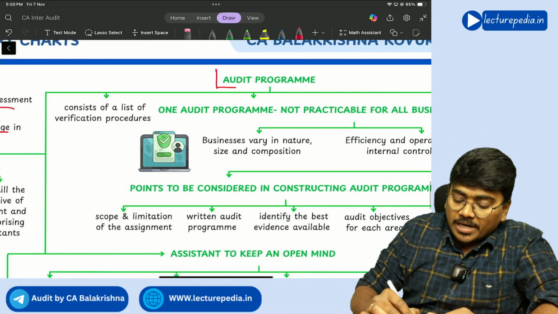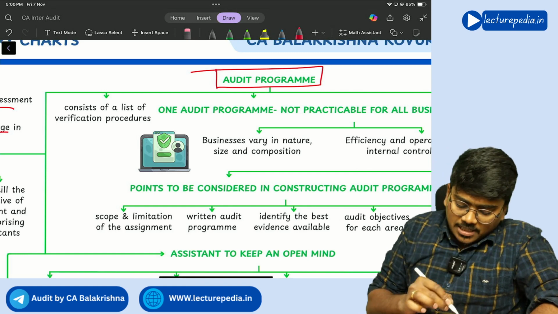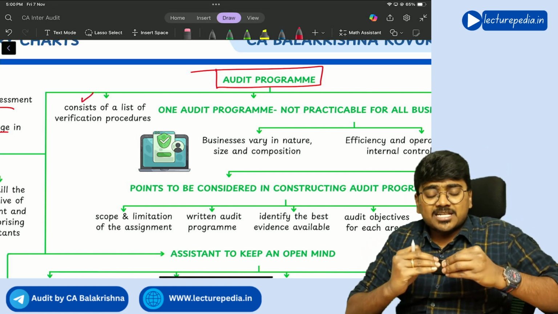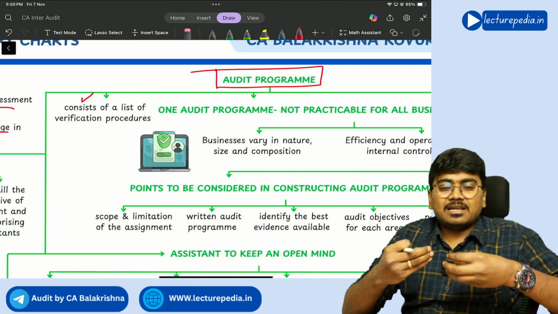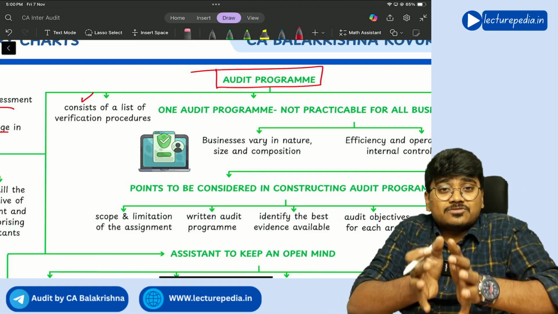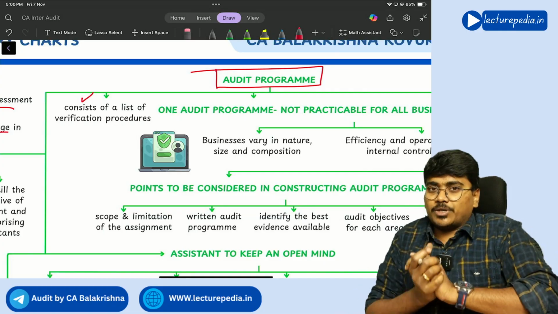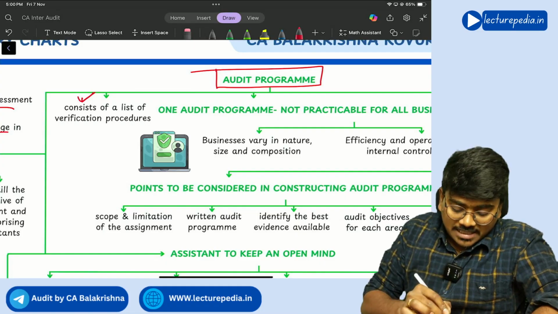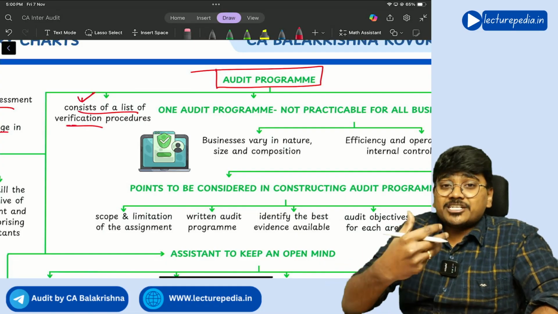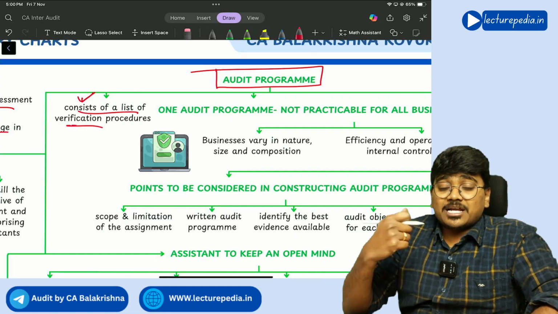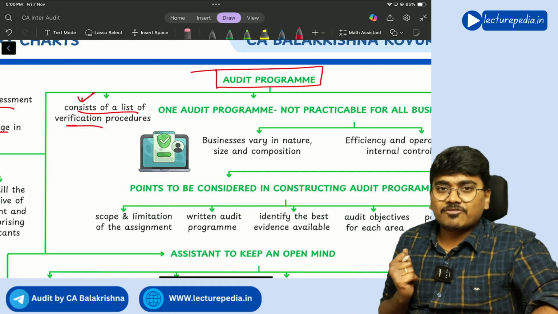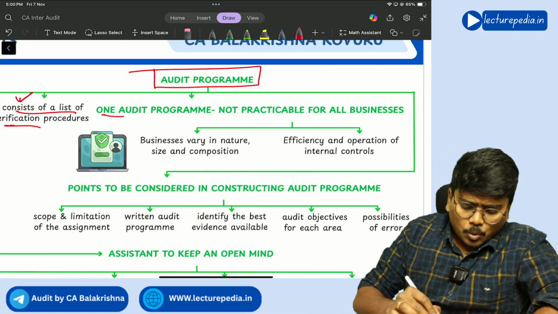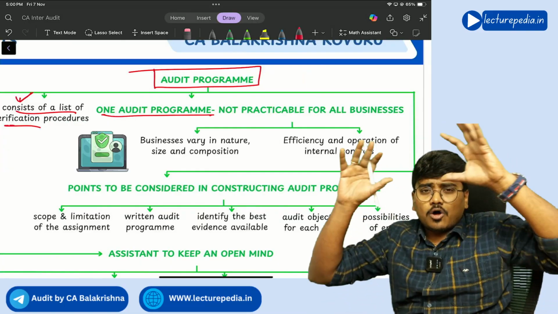Now, audit program, what did I tell you? Audit program will be prepared specifically for each article assistant with respect to the work allotted to him. That is the audit program, right? So, audit program consists of a list of verification procedures that have to be done by the article assistant. That procedures list will be there in the audit program. Now the question is, is one audit program suitable for all audits?